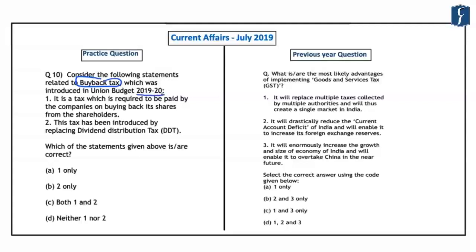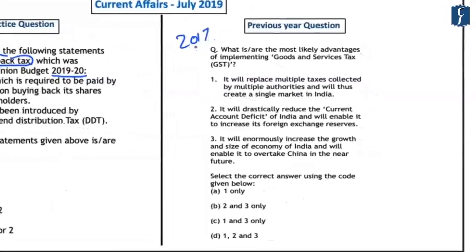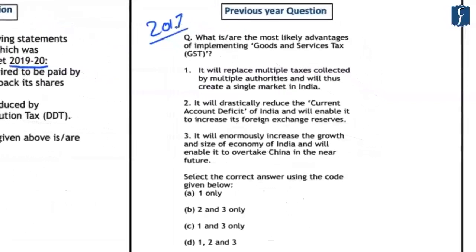Now, this question has been framed based on the question that was asked in the year 2017, and that was related to goods and services tax, which was introduced that year. So if you look at this question, it reads, which is or are the most likely advantages of implementing the goods and services tax? The first statement reads that it will replace multiple taxes collected by multiple authorities and will create a single market in India.